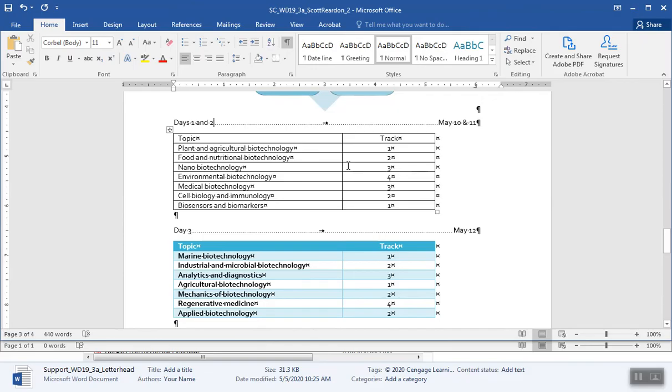Hopefully that was helpful. Complete the table for days 1 and 2. All right. Insert a row at the end of the table.